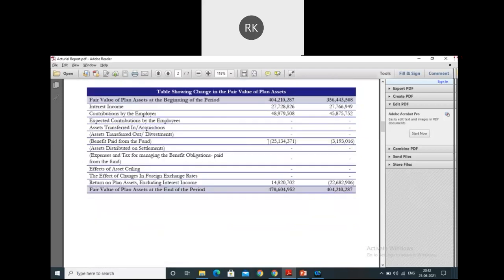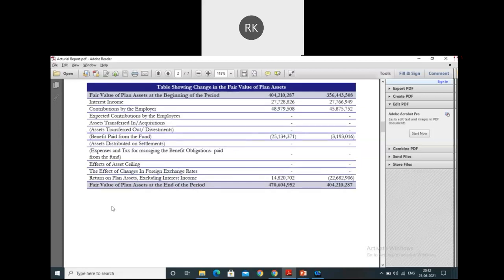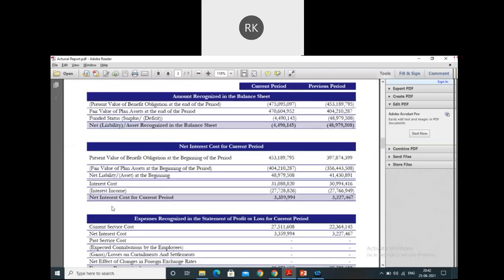Then obviously this again is the contribution. This contribution has nothing to do with the P&L, because if you are putting money in, your asset will increase, there won't be any impact in the P&L. That is why this amount is not taken there. Accordingly, whenever there is any increase in the value of the asset, that won't impact your P&L altogether. So we'll see how this happens.